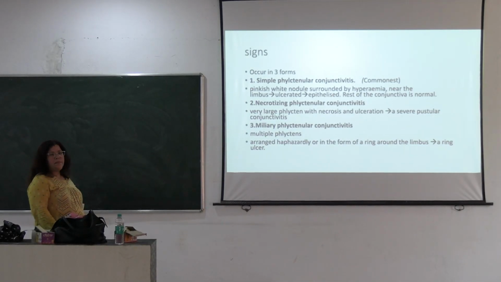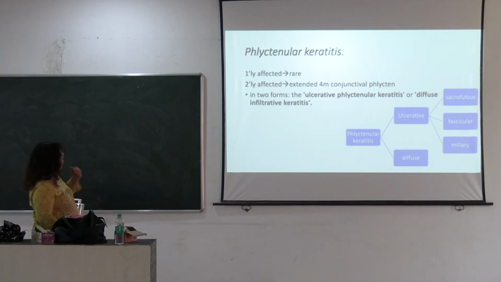The third one is miliary phlyctenular conjunctivitis. Multiple phlyctens are present, scattered around the limbus, haphazardly arranged or arranged like a ring around the limbus. Then phlyctenular keratitis. Primary phlyctenular keratitis is very rare.